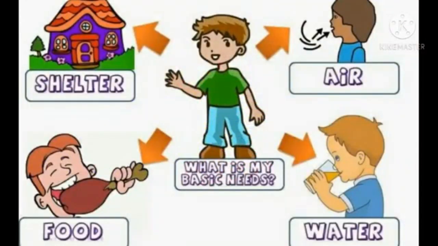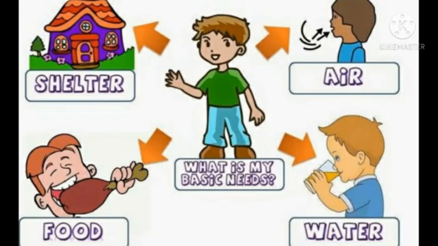Students, air, water, food, shelter, and clothes are basic needs of everyone.